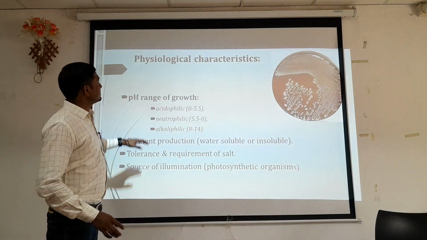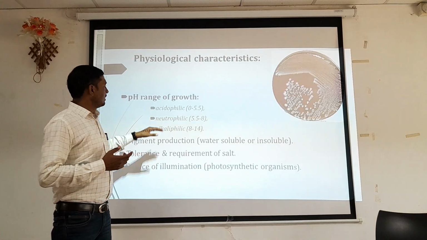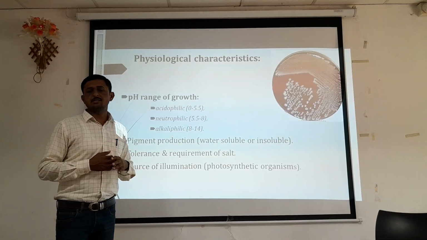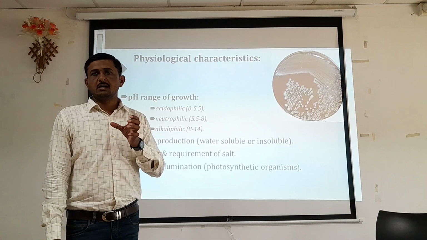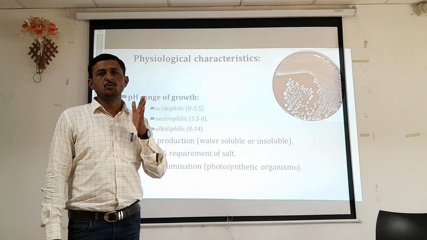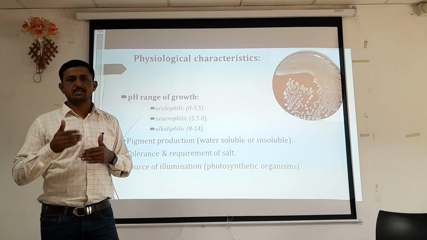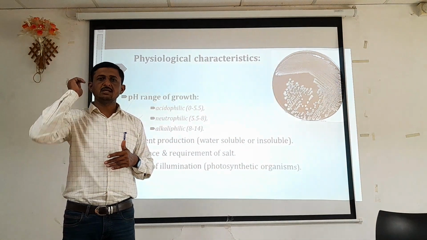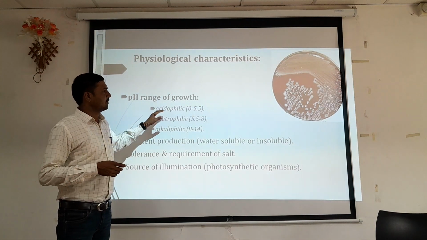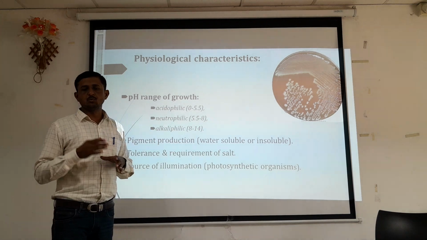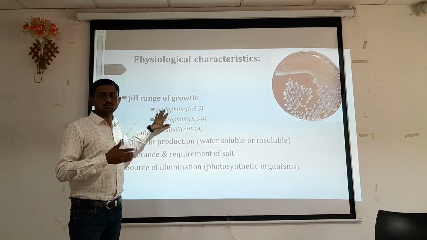Another physiological factor is the pH range, or pH tolerance, we can say. For optimum growth we generally require a neutral pH. From 1 to 7 is acidic pH, 7 is neutral pH, and from 7 to 14 is alkaline pH, or basic pH. So depending upon the organism's ability to survive at particular pH conditions, they are again categorized into different groups.